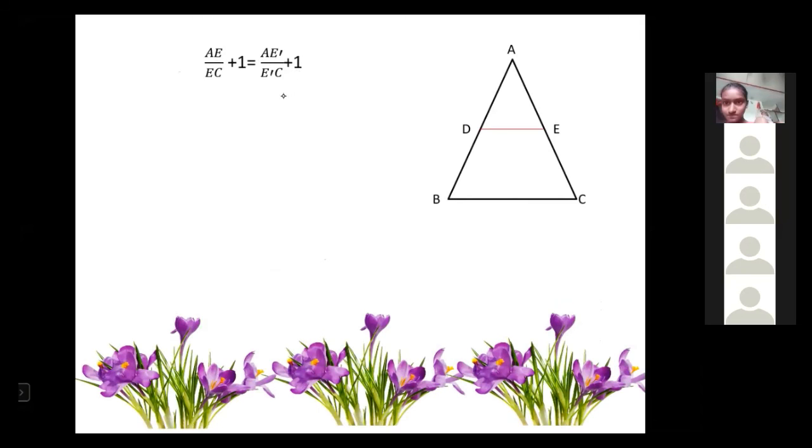I added 1 on both sides. If we add, subtract, multiply or divide both sides with the equal value, the equality will not change. Now, by adding this 1, take the LCM, which is EC, then AE plus EC by EC. See this.